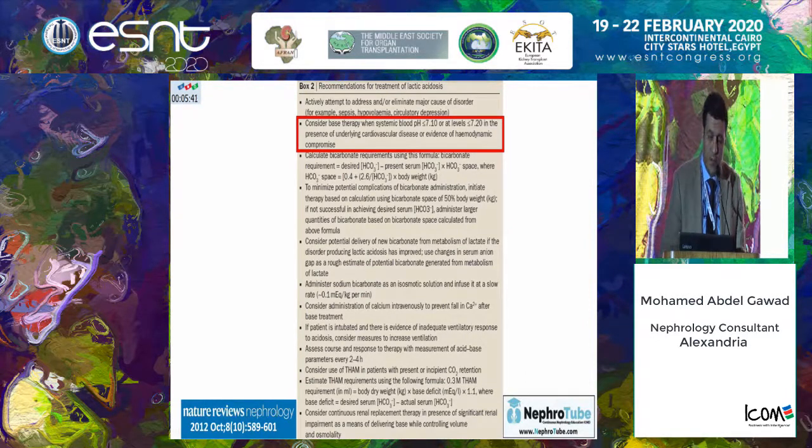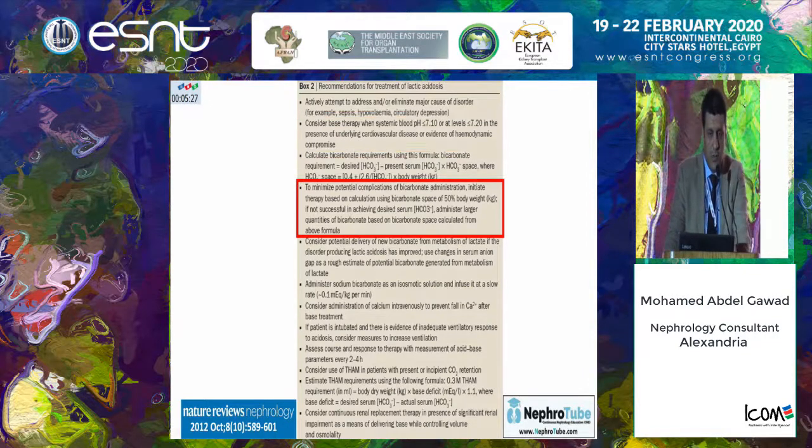So when to use sodium bicarbonate in cases of lactic acidosis, or in acidosis in general? It is better to use bicarbonate only in patients with severe acidosis, with pH below 7.1 or below 7.2, if the patient is cardiac, or if there is hemodynamic instability. And it is recommended to calculate the bicarbonate dose, or give only 50% of the calculated dose at first.